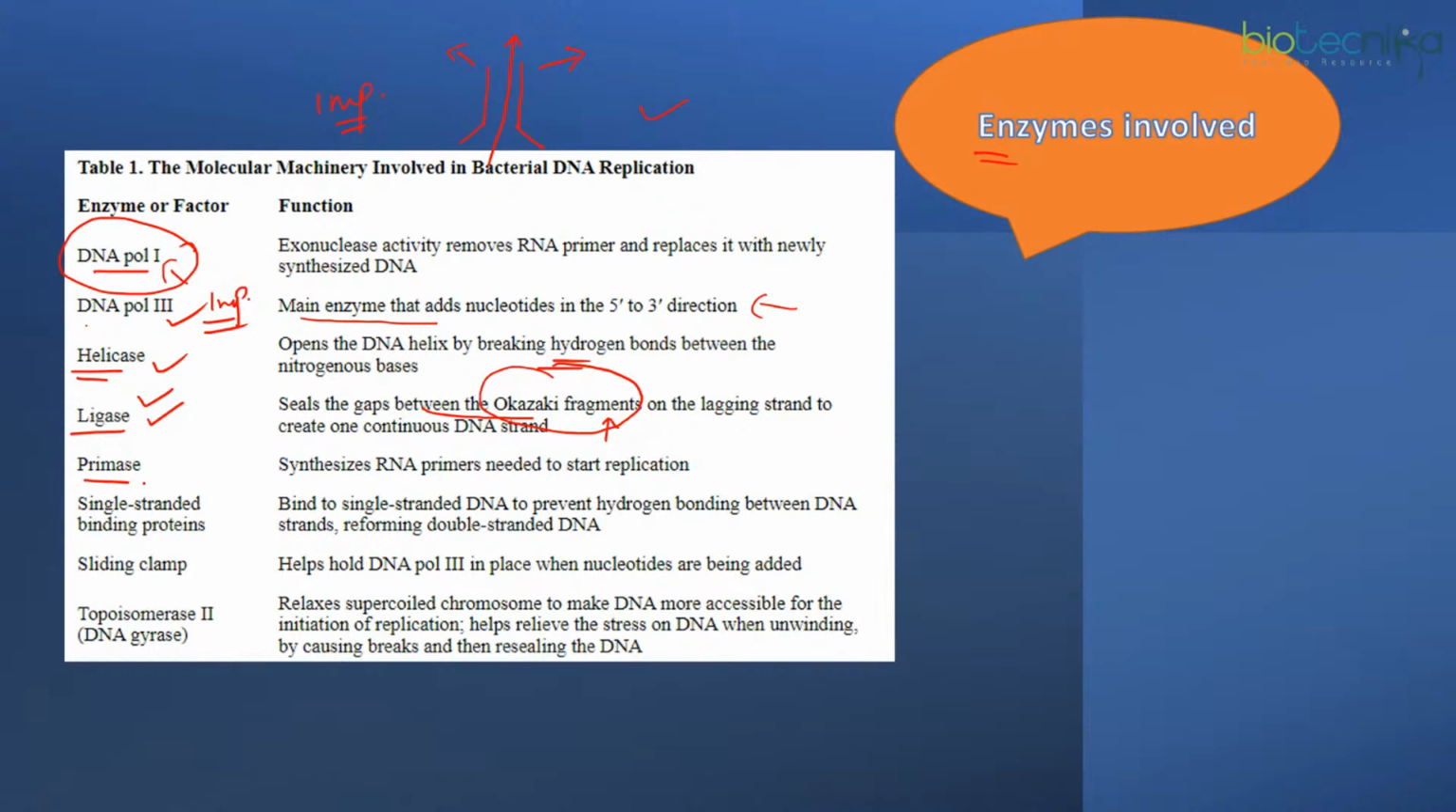Next we have primase. What is the role of primase? It synthesizes RNA primers. RNA primers are essential for the replication event. Next we have SSBs, or single strand binding proteins. Even when the two strands of the DNA have been separated, they have a tendency to get recoiled, or maybe they form some unnecessary secondary structure.